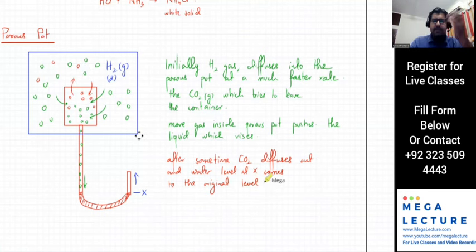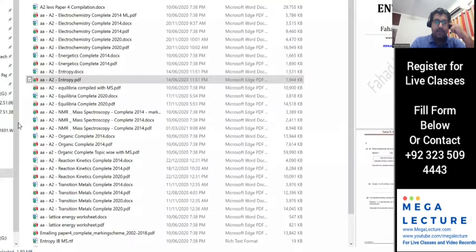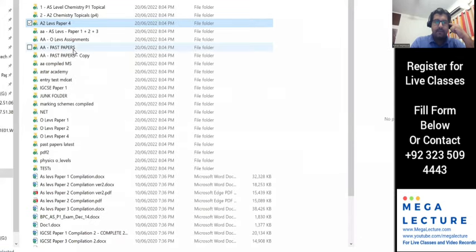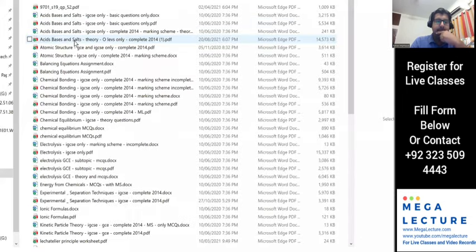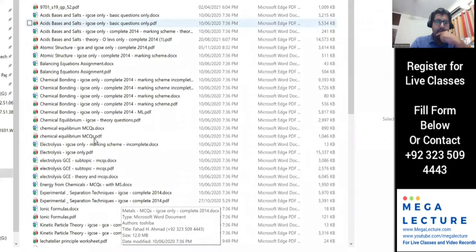That's pretty much it. Diffusion, you get very typical questions. So we'll start doing some questions on diffusion. Let me open the worksheet for this. We will try and do some past paper questions on this.